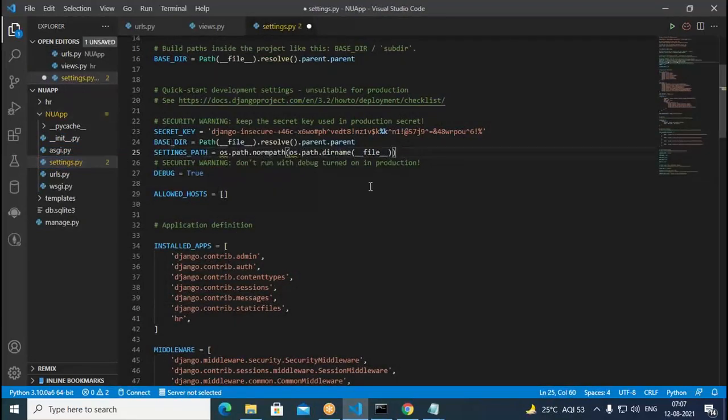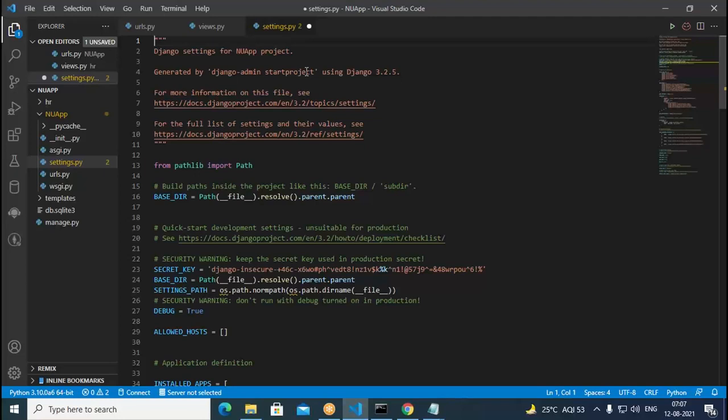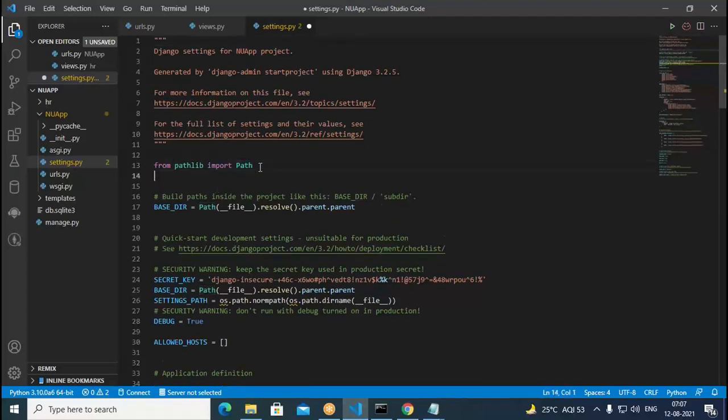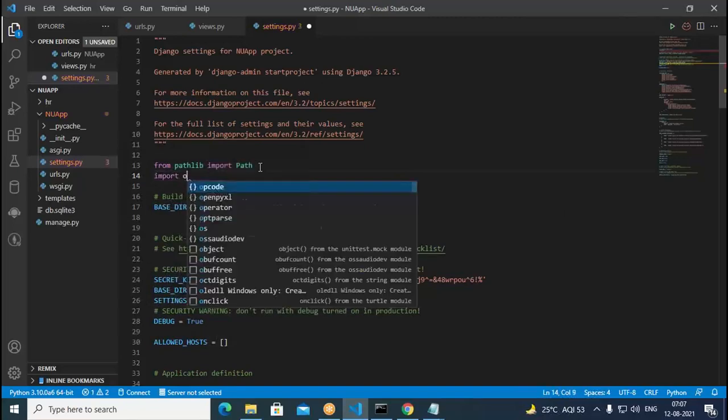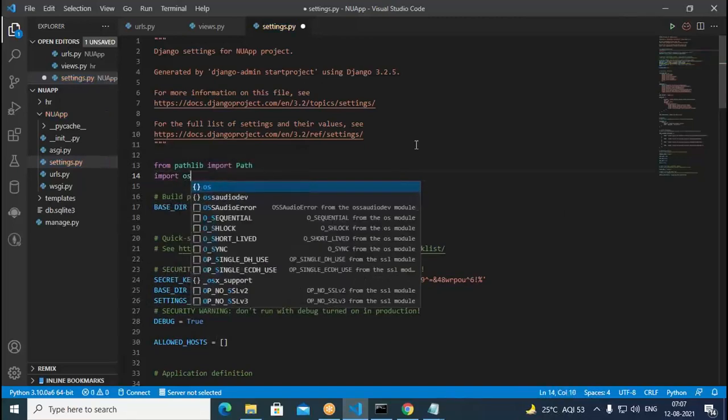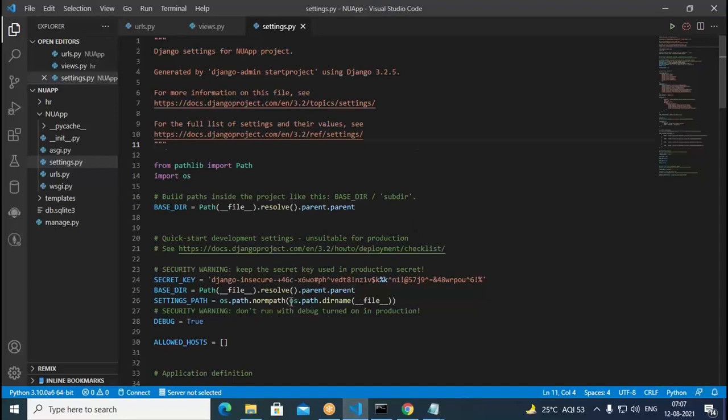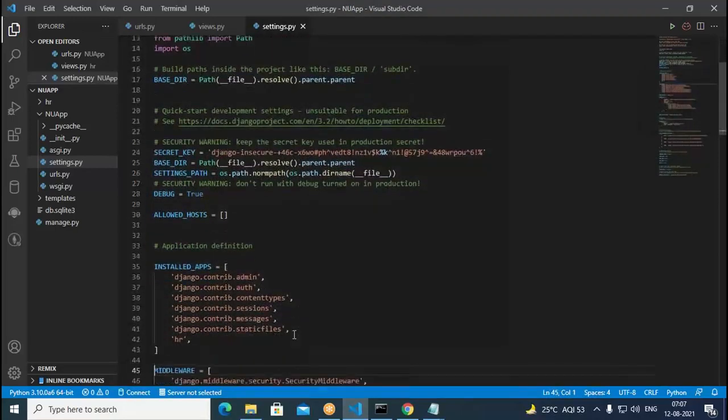It is creating two different files. OS is missing here, therefore we need to import OS. We say import os. The OS module is getting imported. Now there is no problem. The OS, the operating system module, works properly for us.